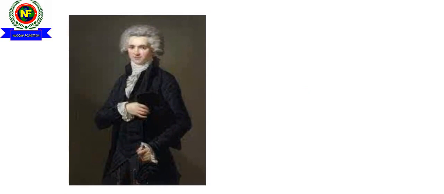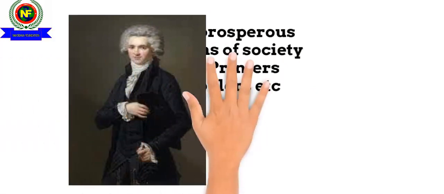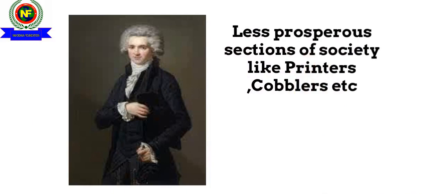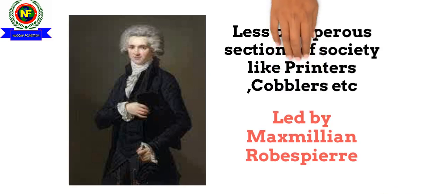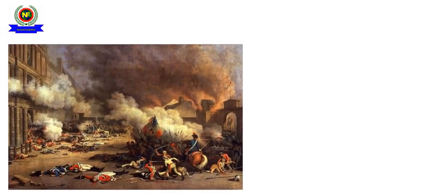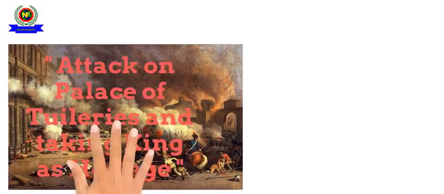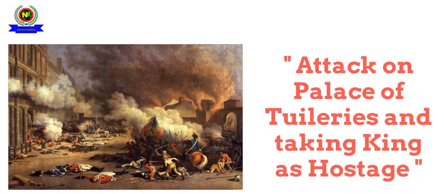Now let us see who these Jacobins were. The Jacobins belonged to a less prosperous section of society, like printers, cobblers, and so on. And this club was led by a person named Maximilien Robespierre. The Jacobins planned a violent insurrection against the authorities, against prevailing increased prices and diminishing supplies. Among the initial violent activities was the attack on the Palace of Tuileries, and they took the king as a hostage.